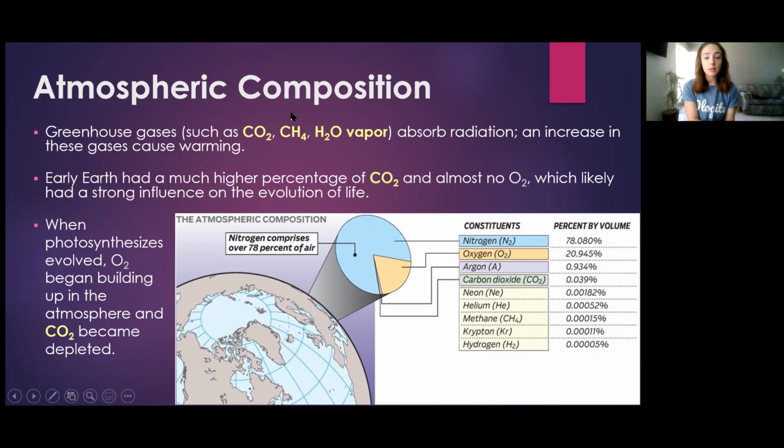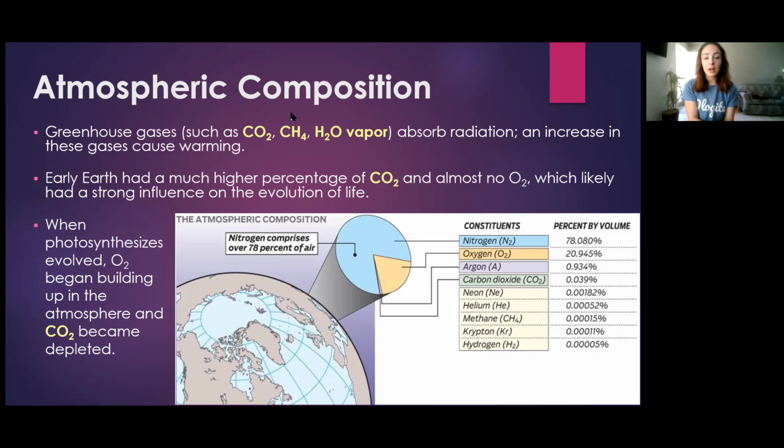These greenhouse gases absorb radiation, and therefore an increase in these gases causes warming in the atmosphere. Early Earth had a much higher percentage of CO2, like we discussed earlier, and almost no oxygen, which likely had a strong influence on how life evolved.